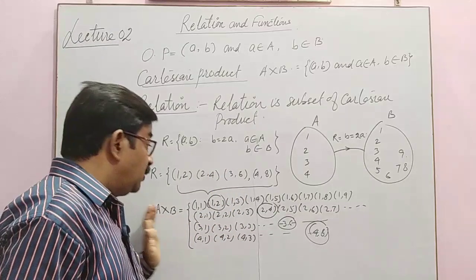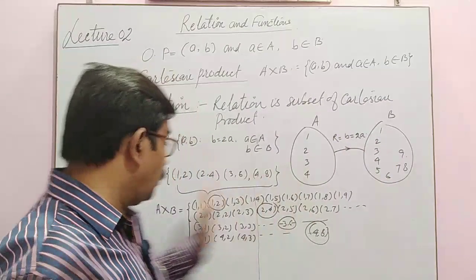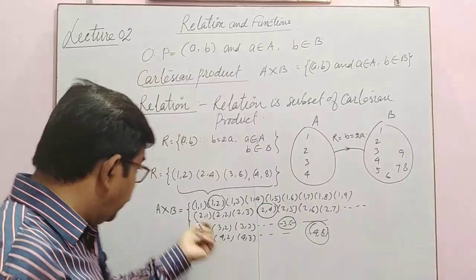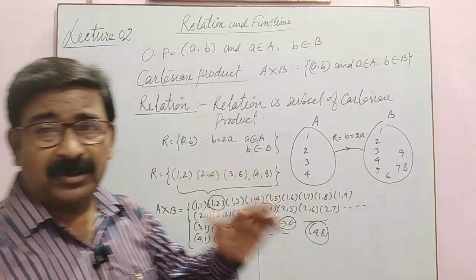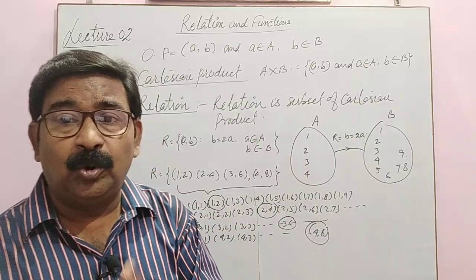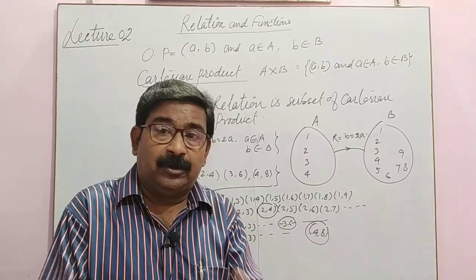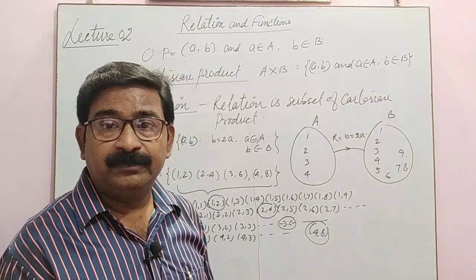All the pairs of A and B are called the Cartesian product. In the Cartesian product no name was there, we just made the pairs 1 1, 1 2, 1 3, 1 4, 1 5, 1 6. Nothing means no relation, no name is given for how the terms are related to each other. So all pairs we have written.